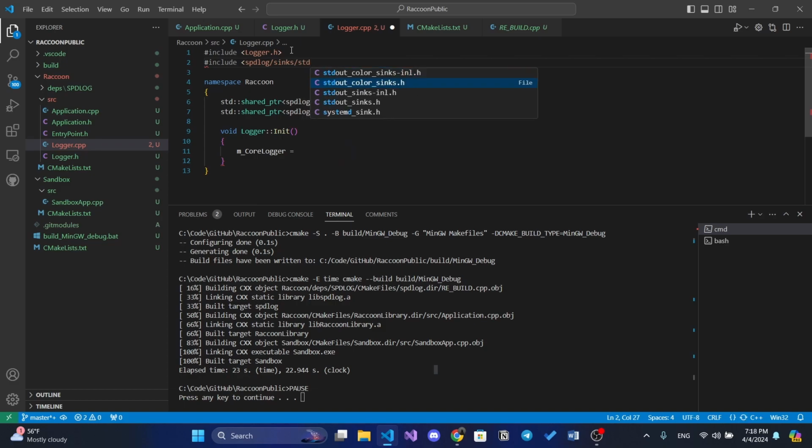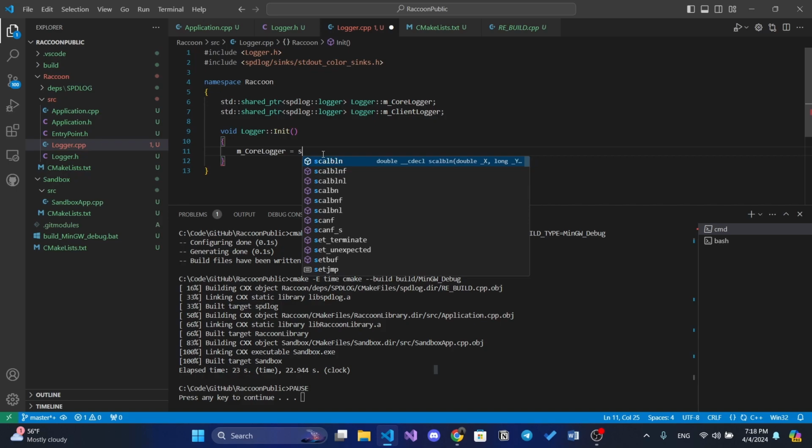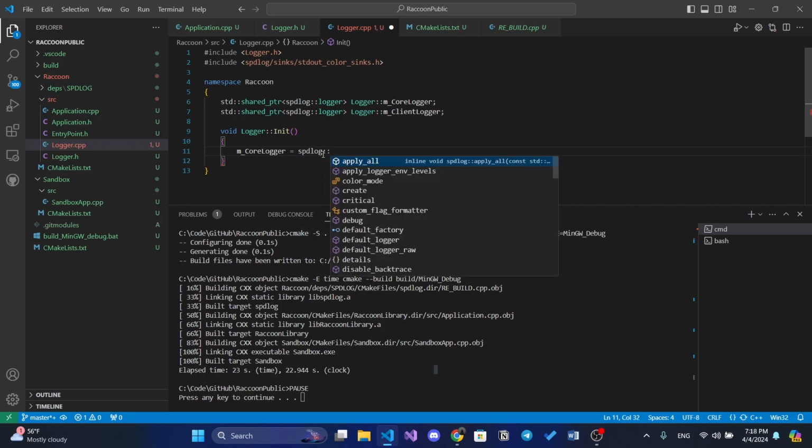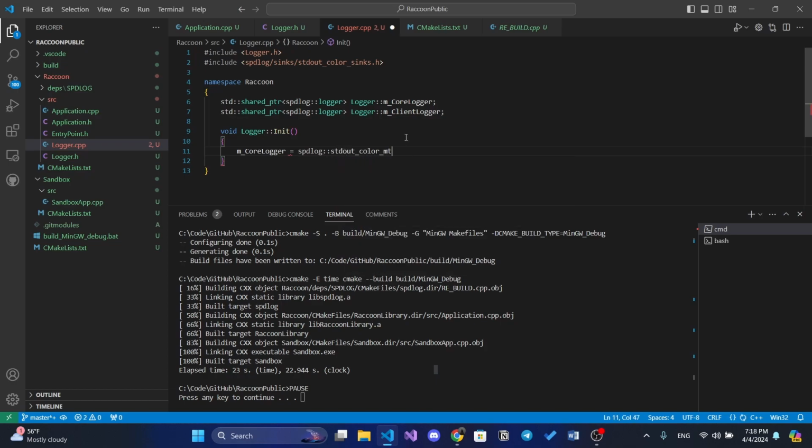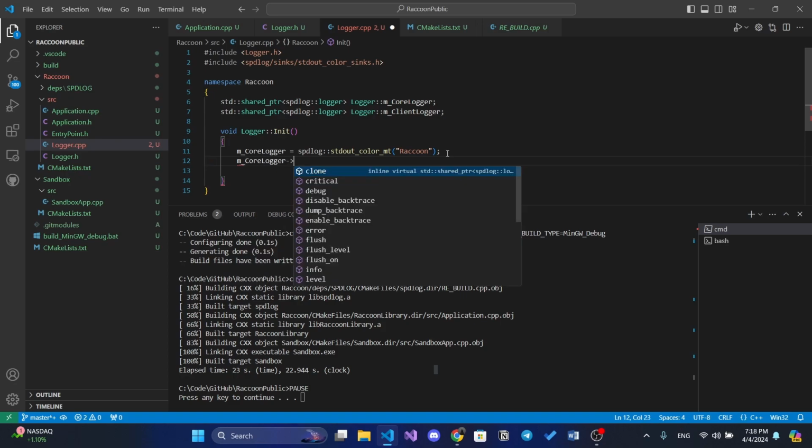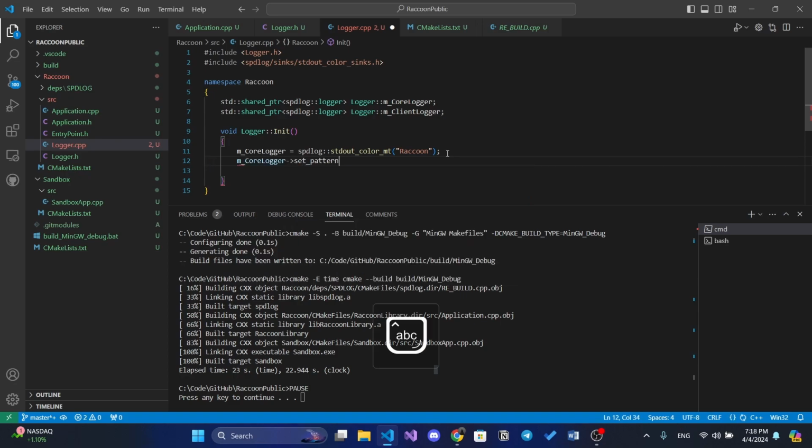Okay, so we need to type spdlog, and there is stdout_color_mt. mt is multi-threaded and st is single-threaded, so we need a multi-threaded logger. Okay, so the name of the logger will be Raccoon. It will be useful right in this line, because we will set a pattern to our logger.